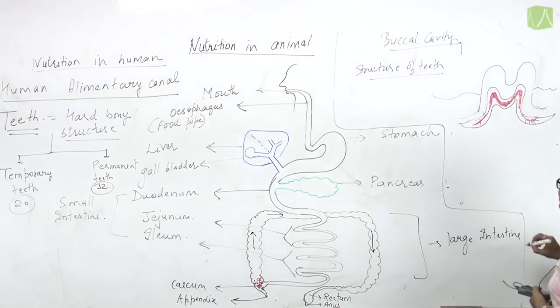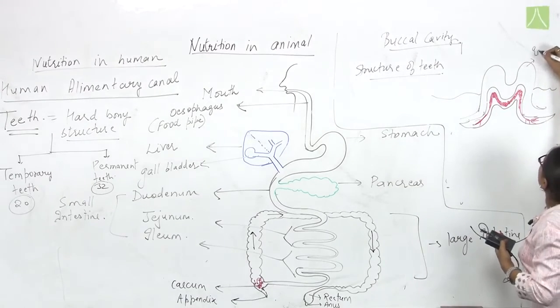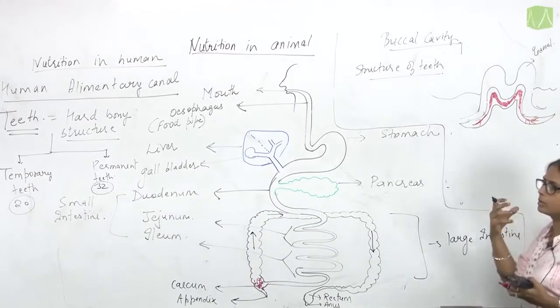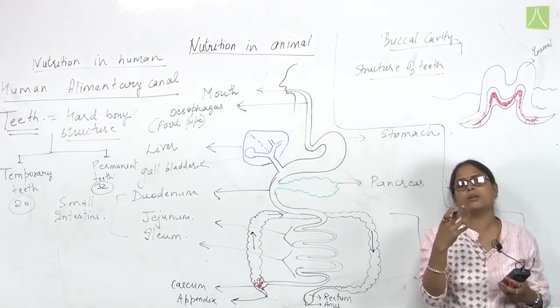This is the basic structure of teeth. It has the enamel part, which is the part of the teeth that is visible from outside.